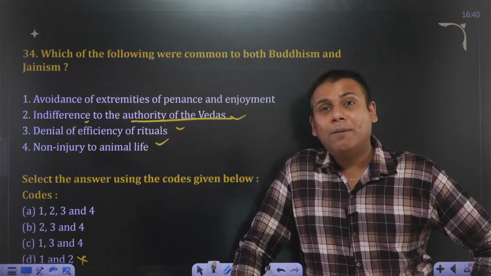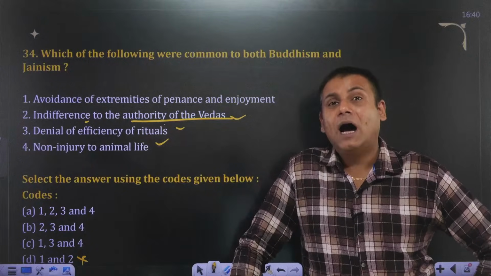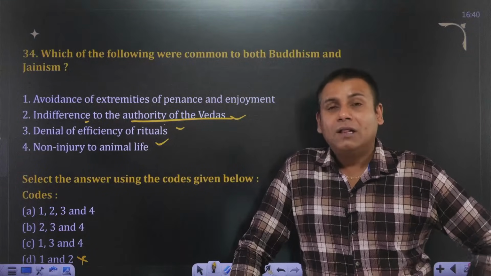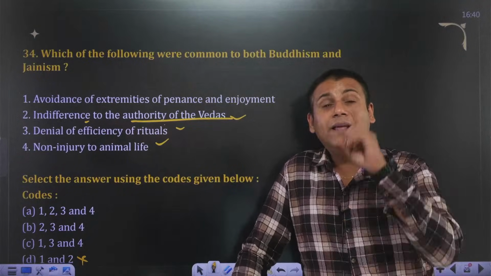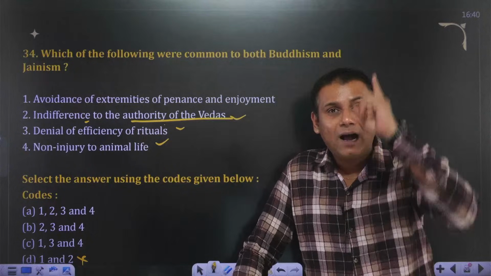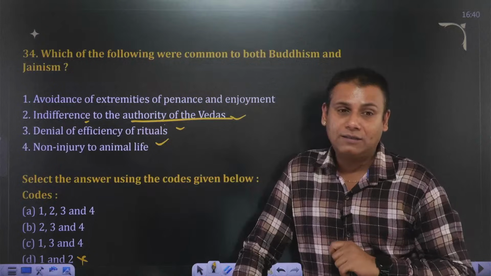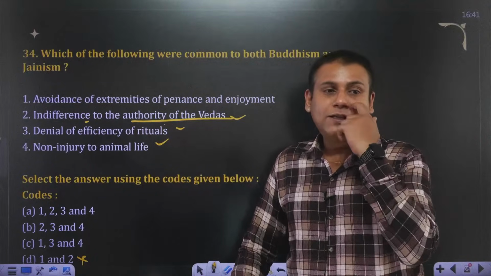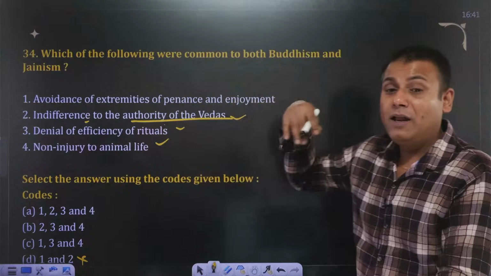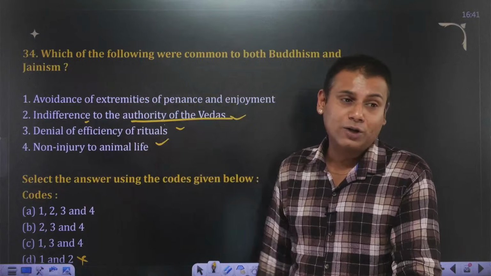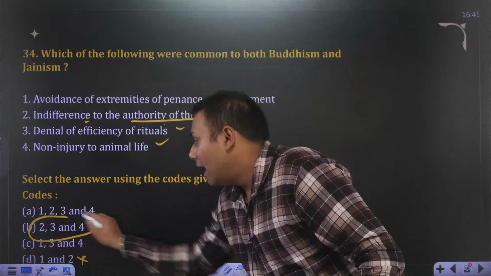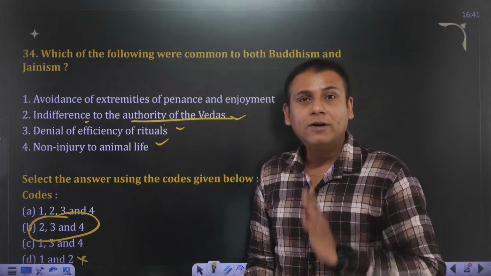In fact, female Digambar wear a white sari and are referred to as aryikas. Dig means disha or direction, and ambar means sky. The sky and the four directions are their apparel. So specifically, Jainism believed in extreme austerity. So answer to this question is B, 2, 3 and 4. Hope the point is clear.